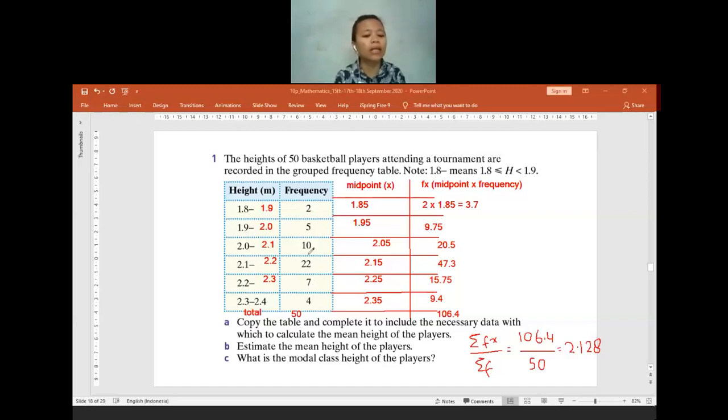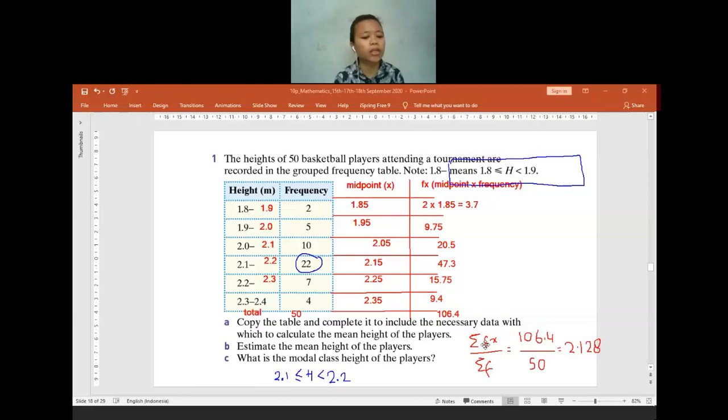What is the modal class? As I told you before, when finding the mode, you just have to look at the frequency. The one having the highest frequency will be the mode. So for writing the modal class, you have to follow the note here that is already given. So it will be 2.1 less than or equal to h less than 2.2.